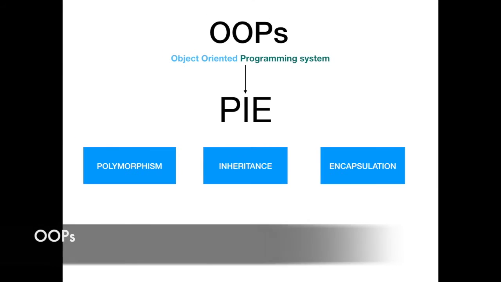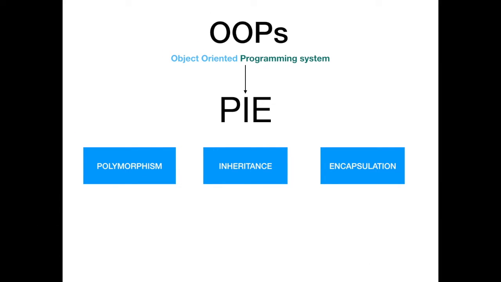So let's start with OOPS. OOPS stands for Object Oriented Programming System. See, in the starting itself I told you that Java follows an OOPS approach. That is, Java is object oriented programming. So for any language to be called object oriented, it must follow three principles.